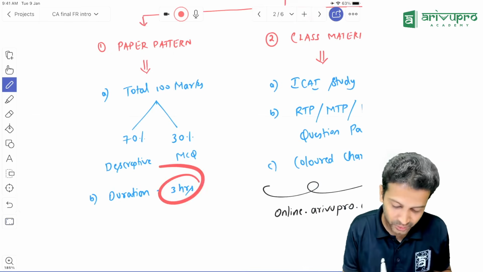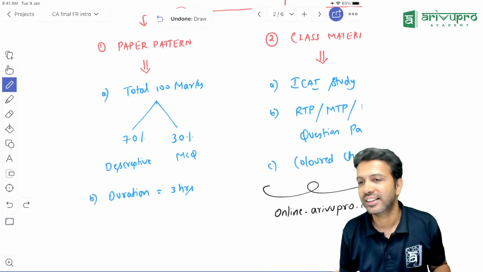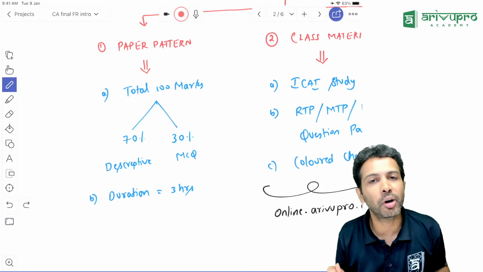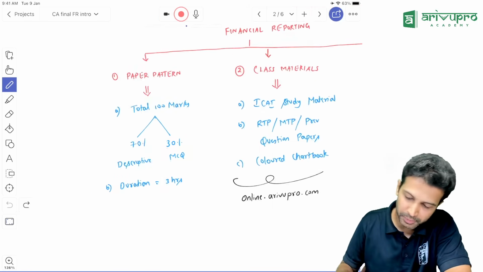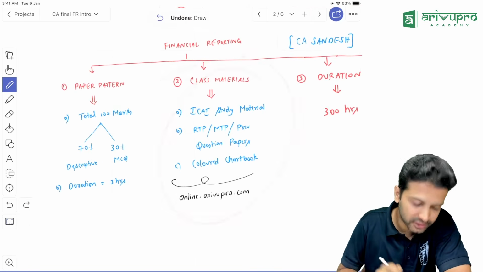And the duration of our exam is obviously 3 hours. In 3 hours you're supposed to complete a 100 marks paper. That's the paper pattern. Second one is our class material.